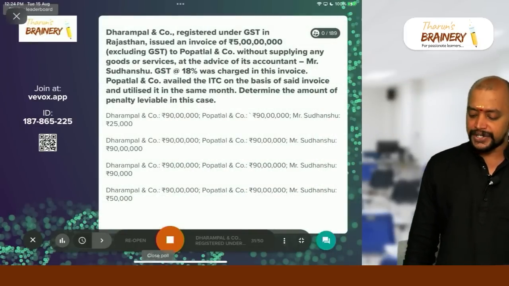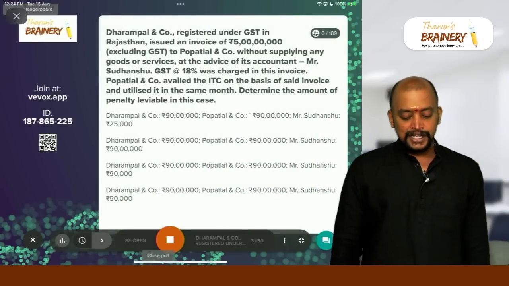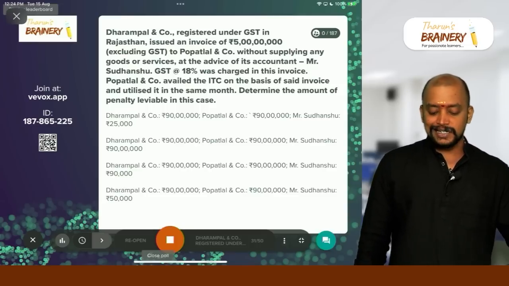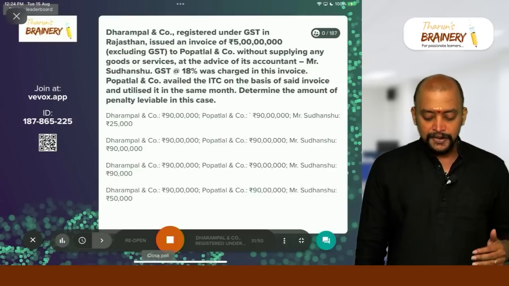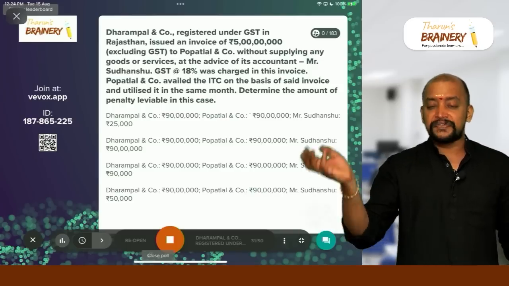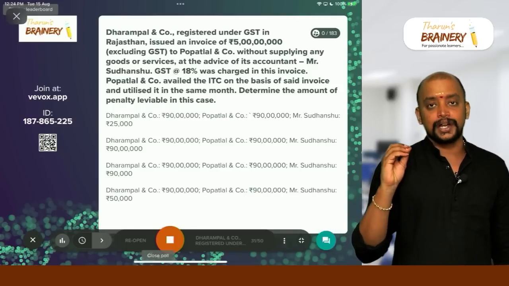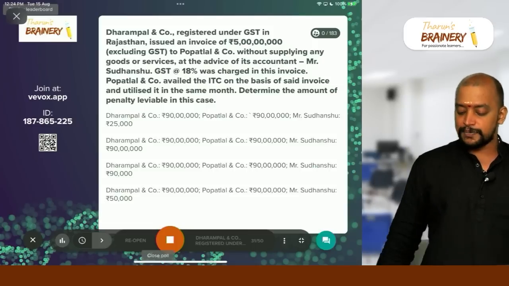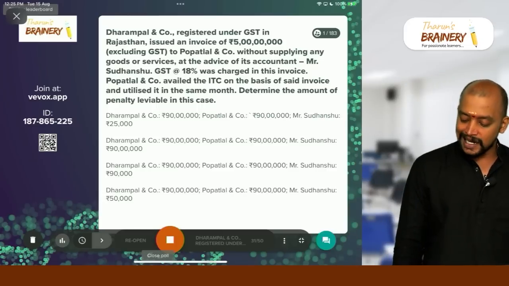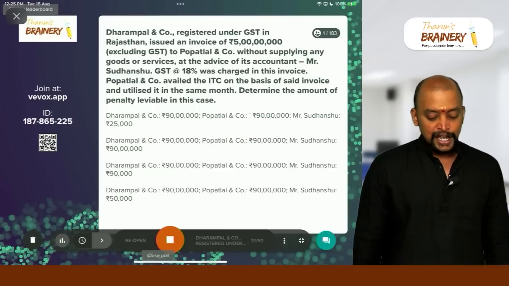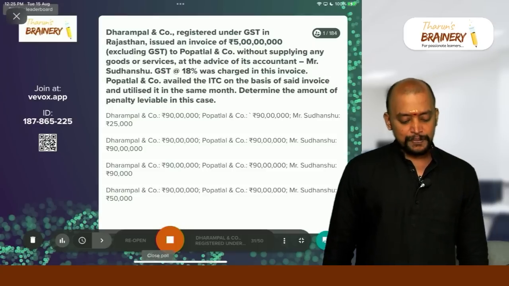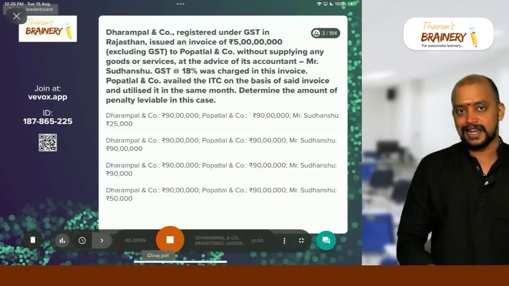Dharampal and Company, registered under GST in Rajasthan, issued an invoice of rupees 5 crore excluding GST to Popatlal and Company without supplying any goods or services, at the advice of its accountant, Mr. Sudhanshu. GST at 18% was charged in this invoice. Popatlal and Company availed the ITC on the basis of the said invoice and utilized it in the same month. Determine the amount of penalty leviable in this case.